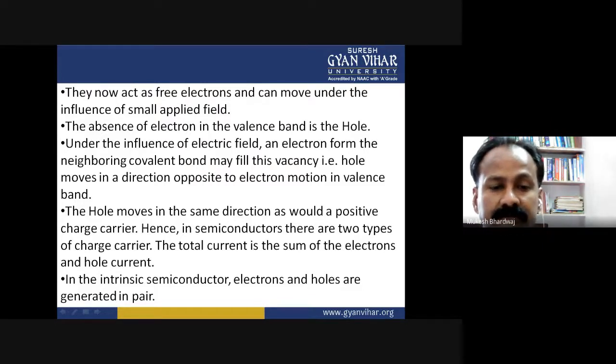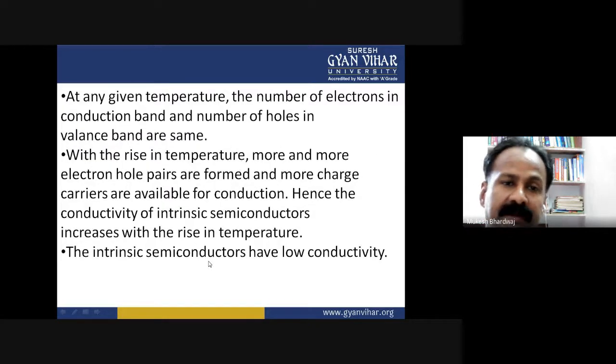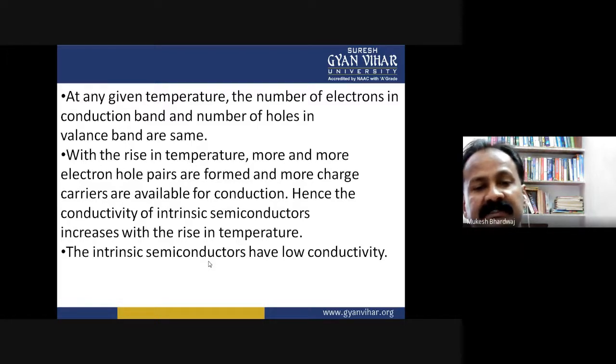Next, at any given temperature, the number of electrons in the conduction band and the number of holes in the valence band are the same. With the rise in temperature, more and more electron-hole pairs are formed and more charge carriers are available for conduction. Hence, the conductivity of an intrinsic semiconductor increases with the rise in temperature.